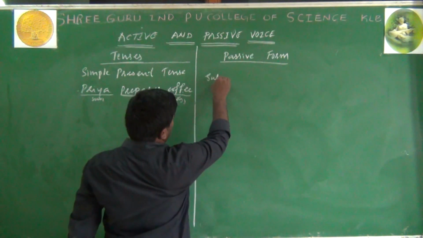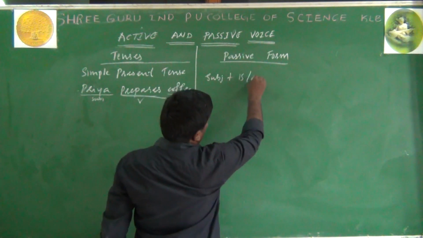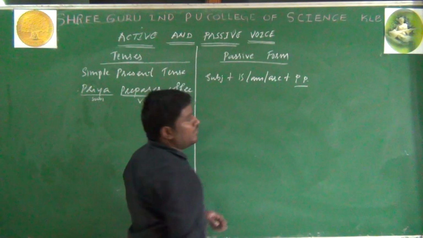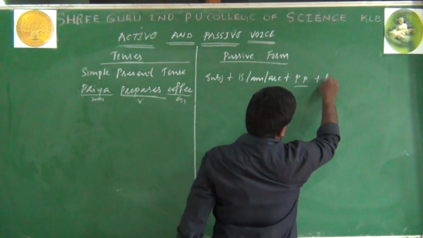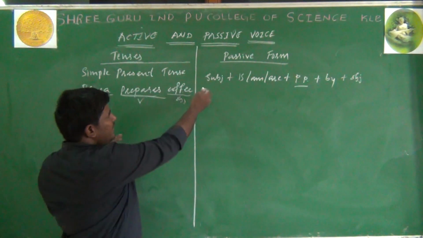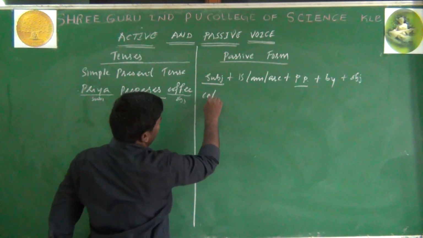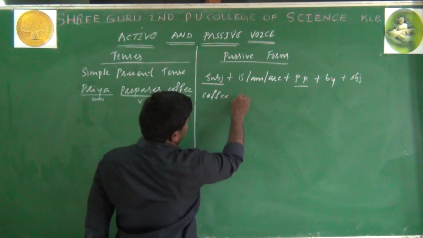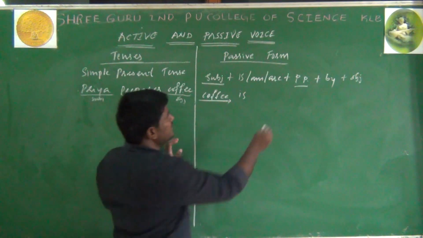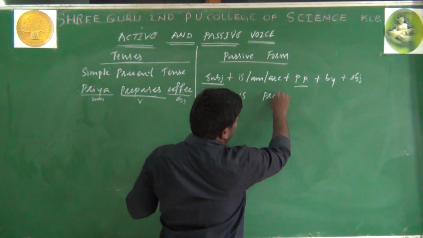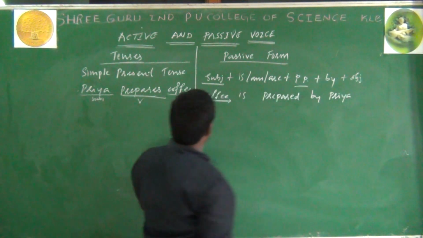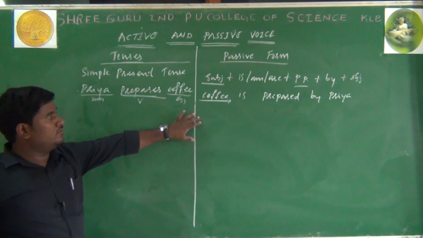What happens here? You should take subject plus is or am or are plus PP. PP means past participle of the verb, plus by preposition and object. So what is the object here? Coffee. Coffee comes into the place of the subject now. Coffee is, we have taken is because the subject coffee is singular. Coffee is, prepares V3 is prepared. Coffee is prepared by Priya. So this is how we change a simple present tense into passive voice.